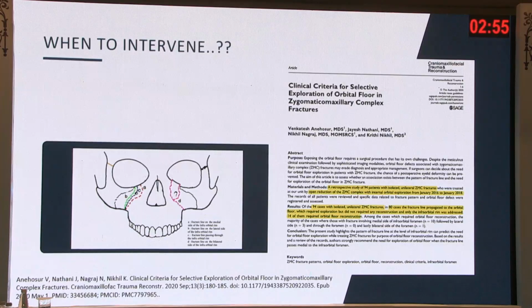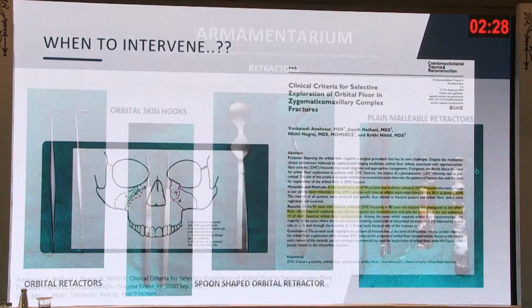So this is on paper which says that most of the cases, 80 out of 94 cases, required exploration of the orbital floor, and it is imperative that we do it, even if sometimes you cannot see the muscle being entrapped like in a trap door into the maxillary sinus, but when you examine the patient, you have a diplopia. So that is also an indication to explore the orbit and see if there are any physical entrapments.